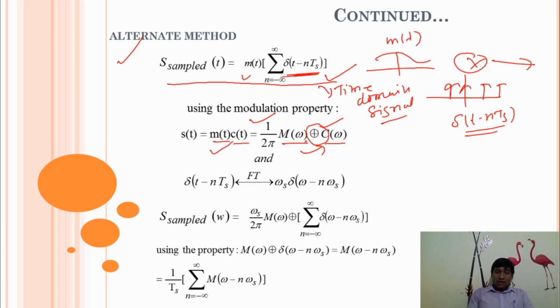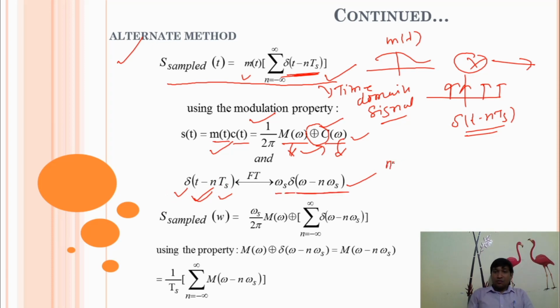Already we have calculated the Fourier transform of the message signal and the Fourier transform of the impulse train signal. The Fourier transform of this signal is omega s times delta of omega minus n omega s. In my first slide I have derived this expression: how to calculate the Fourier transform of any periodic signal, specifically this one.